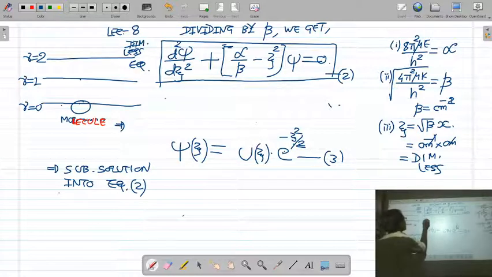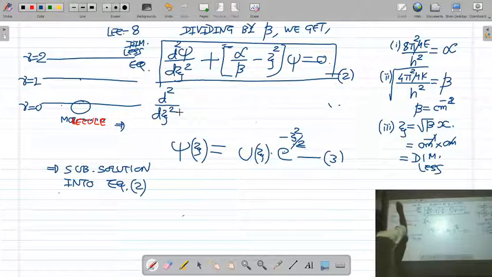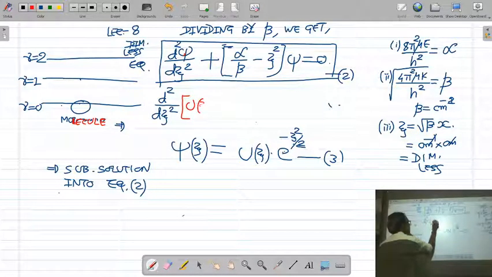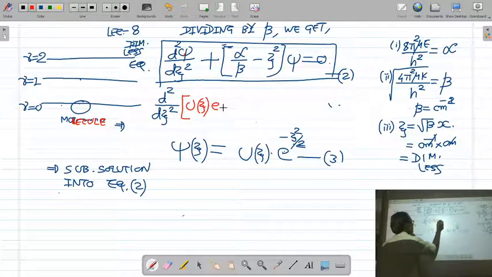So now d square upon dxi square. What is the solution of this equation? Uj into e raised to minus xi square by 2. So I put the solution psi is equal to the unknown polynomial uj into e raised to minus xi square by 2.